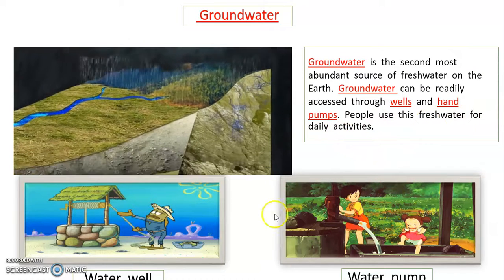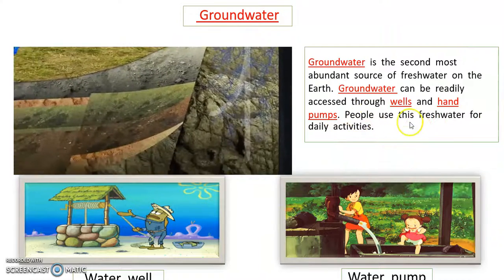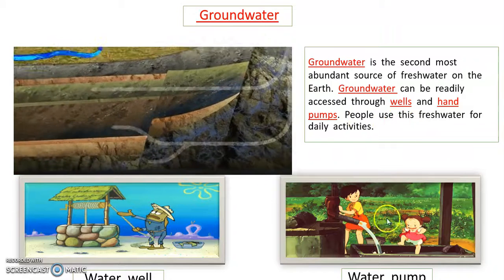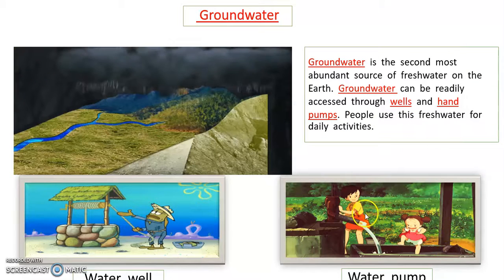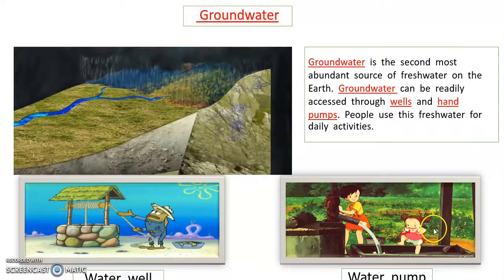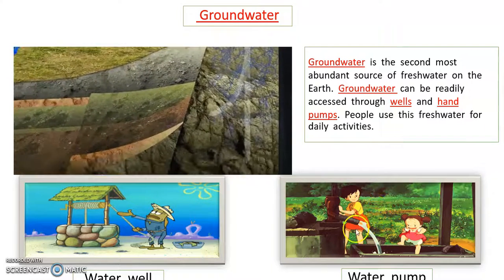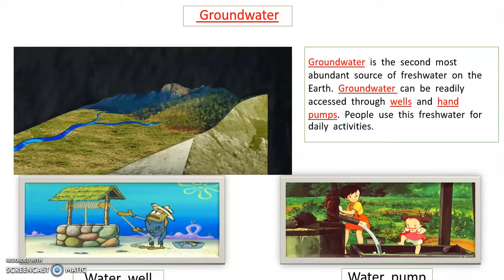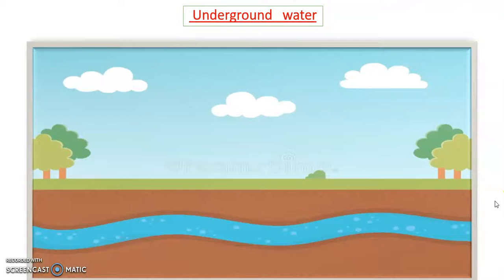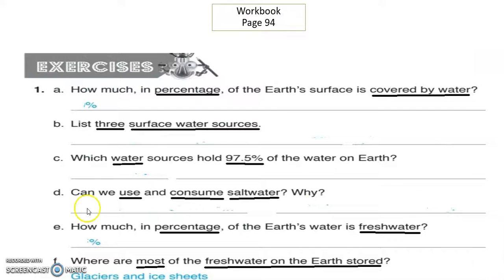We can drink it, and we can use it to take a shower. This is underground water. I hope you understand our topic for today.